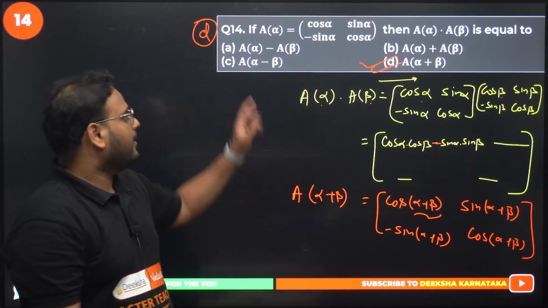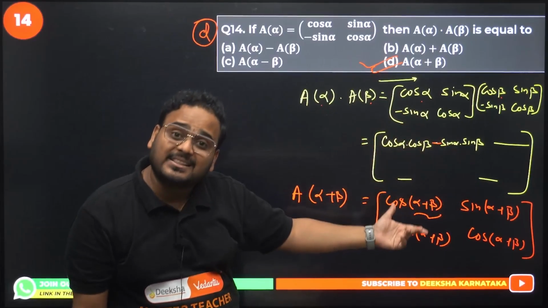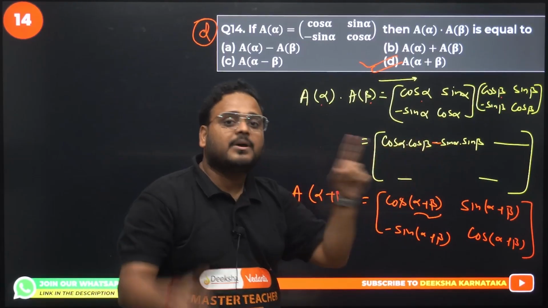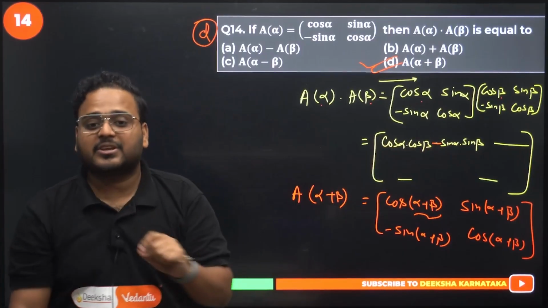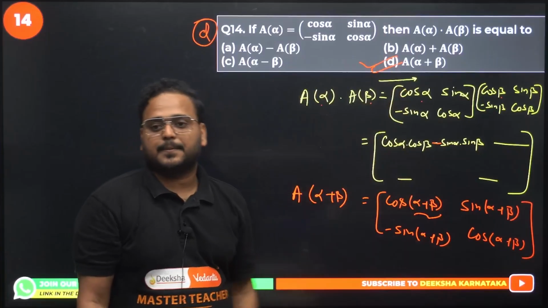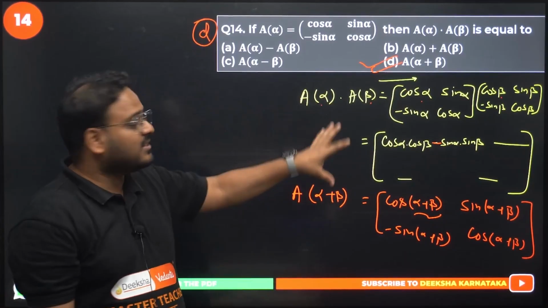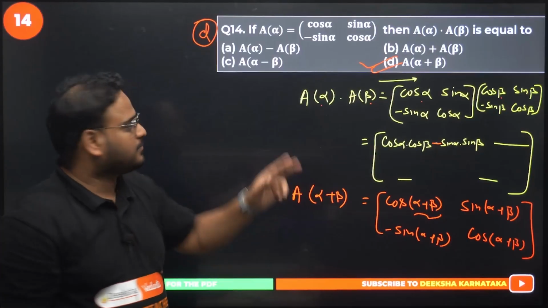Done? You don't have to do the entire operation, because we have solved questions like this. Simply doing the first multiplication gets me the result as A of alpha plus beta, because it is like the options over here. Please check. Done? You want to take some time to understand this? I hope you get it now.